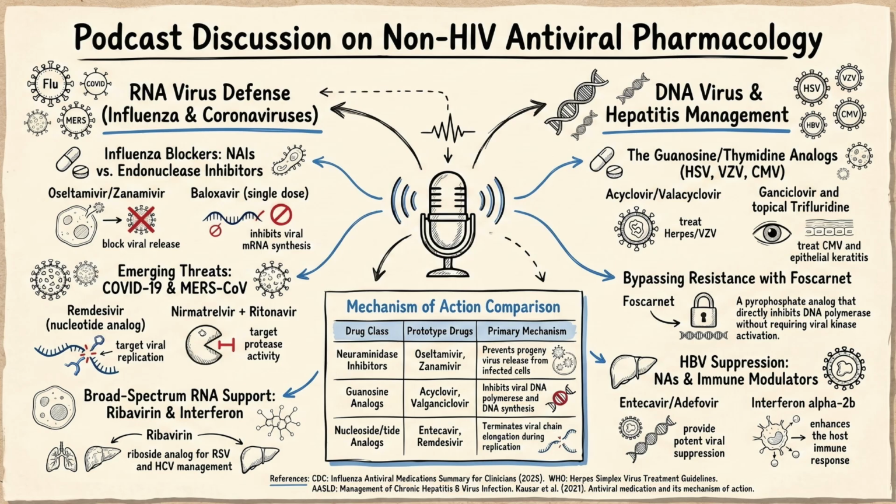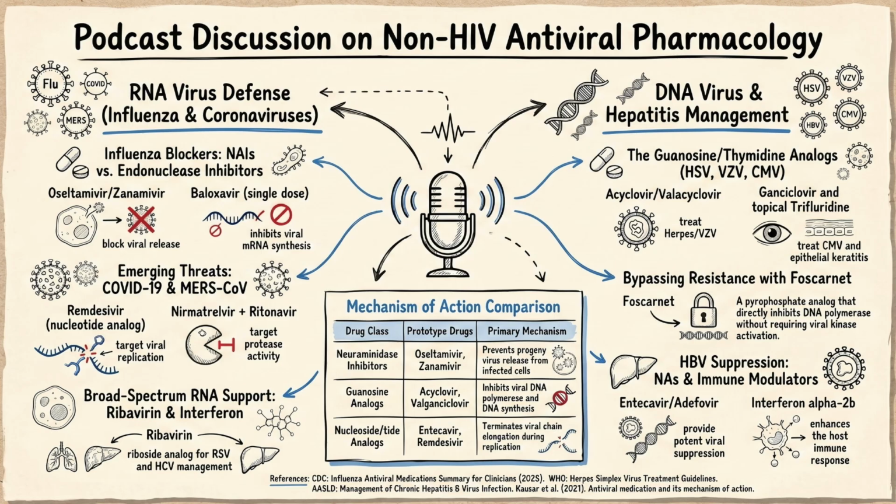It does. Because it only stops the release of new viruses, you have to administer it early, ideally within 48 hours of symptom onset. Because if you wait too long, the virus has already flooded the neighborhood. Exactly. The damage is done. Okay, and what about the inhalable one, zanamivir? I imagine breathing a drug directly into the lungs comes with its own specific rules. Oh, absolutely. The pharmacology dictates extreme caution with zanamivir. Because it's inhaled directly into the respiratory tract, you generally avoid it in patients with underlying airway disease. Like asthma or COPD. Right. The localized irritation can easily trigger a severe bronchospasm.